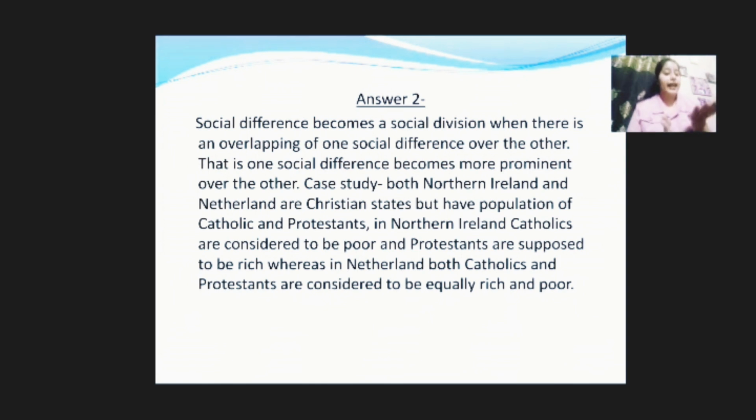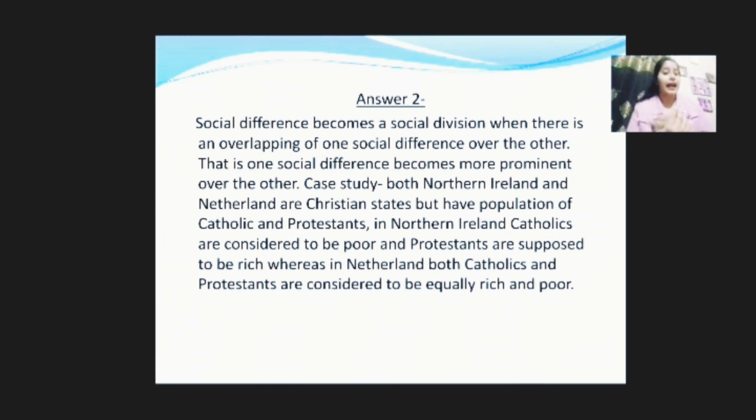So if I here take Netherlands and here take Northern Ireland, Netherlands has a social difference, not social division. But Northern Ireland has a social division, as Netherlands has a population of Catholics and Protestants which are both rich and poor simultaneously.